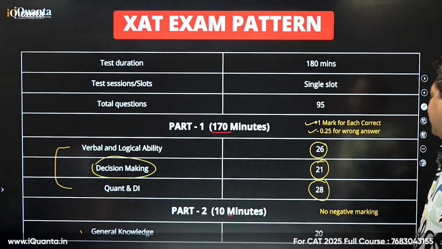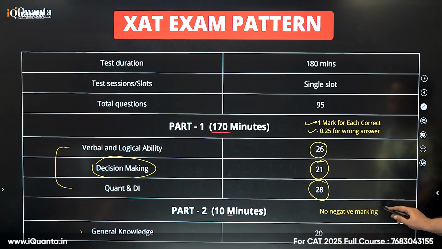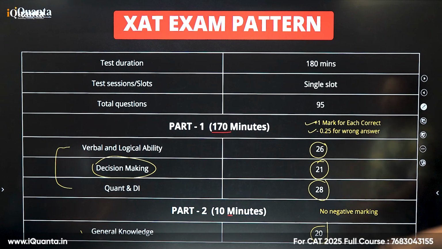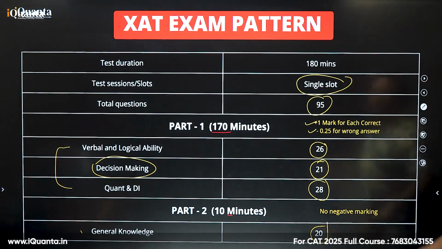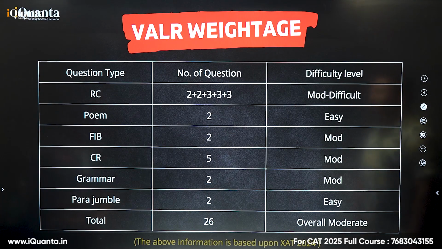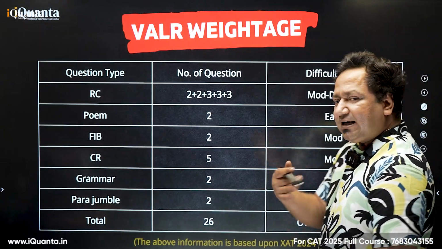Part 2, 10 minutes, no negative marking at all, so you can actually do all the guesstimates. Only single slot is there. Questions will be 95 in totality. Cool. VA LR weightage based on the last year's paper.